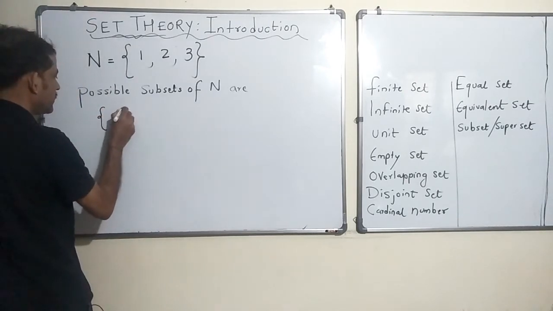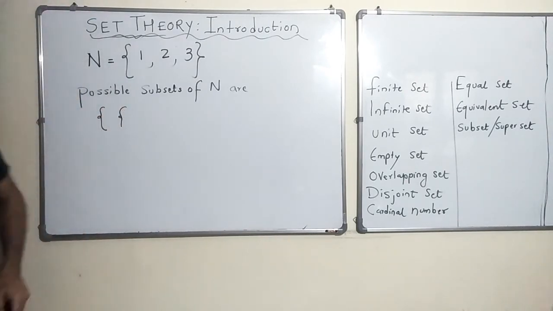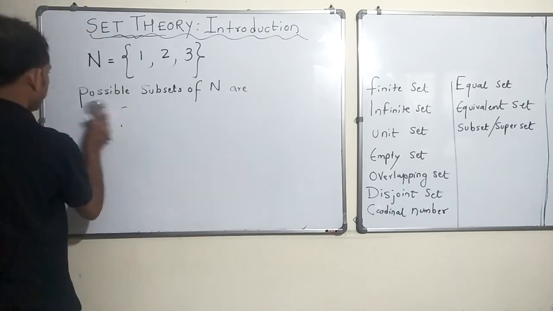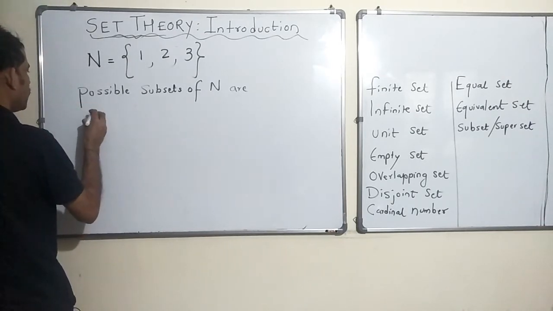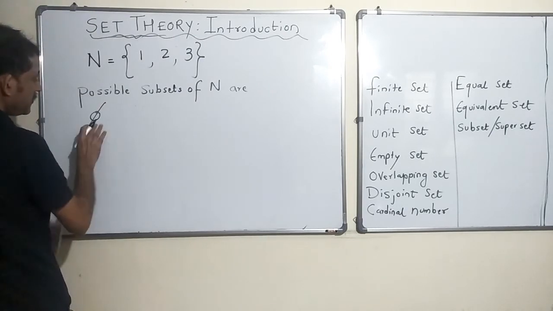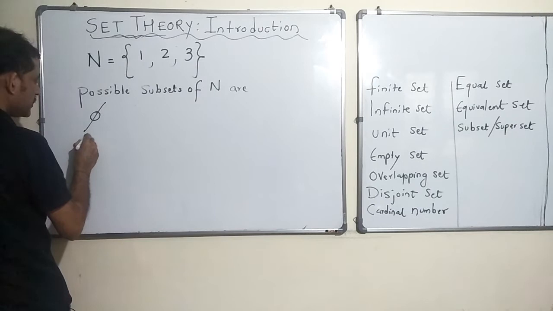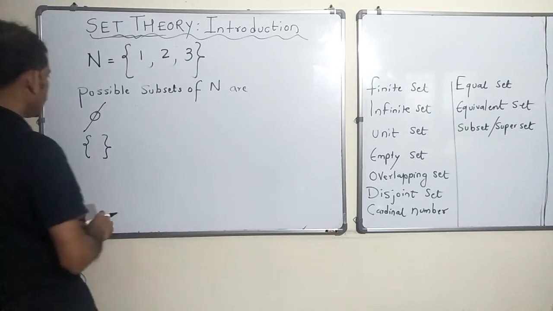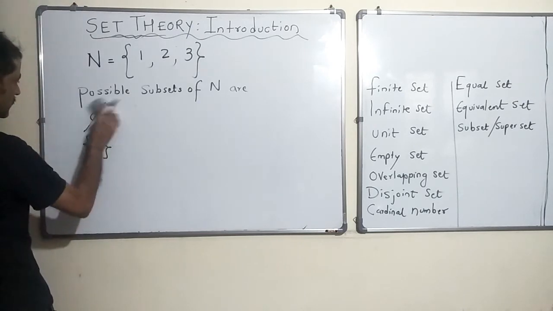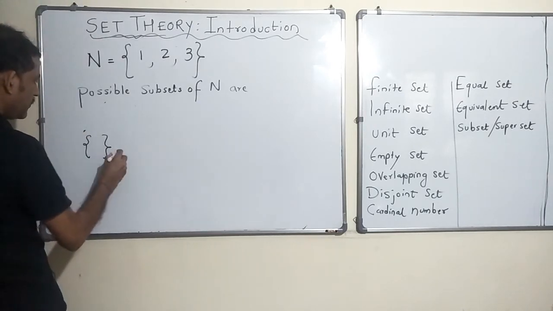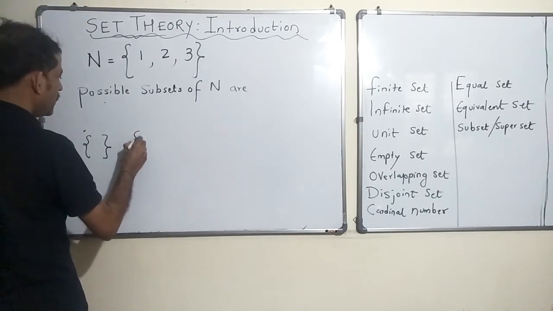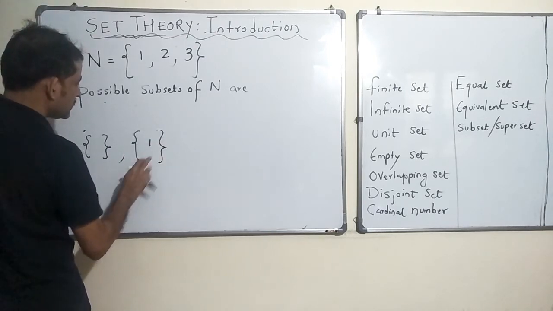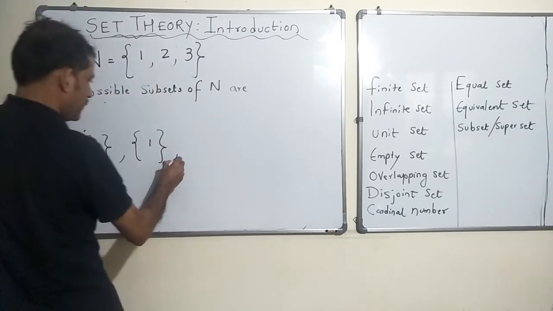Empty set, this is nothing but the Greek letter phi, which is also used to denote the empty set. So this or this, all right. I'll just use this in the meantime. This set is also a subset of this.